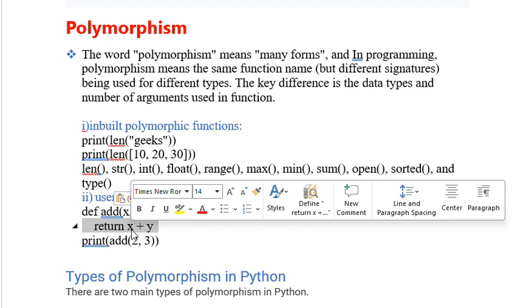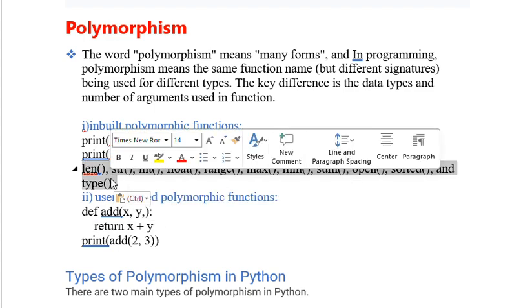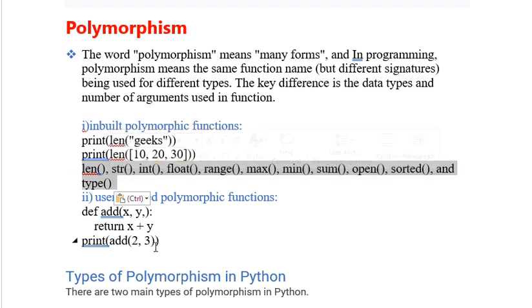Okay, no one will be restricted to use only the user defined way. But if they are restricted to use only user defined, you have to use user defined. In some areas they will say don't use any built-in functions, try with your own user defined way. At that time we have to try with our own logic. So I'm explaining you both the ways how to use.